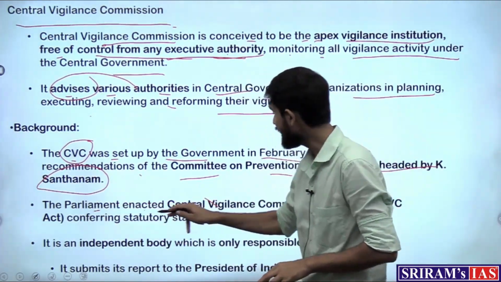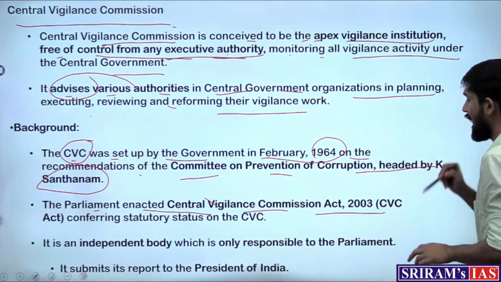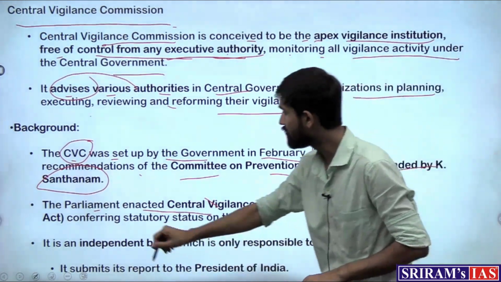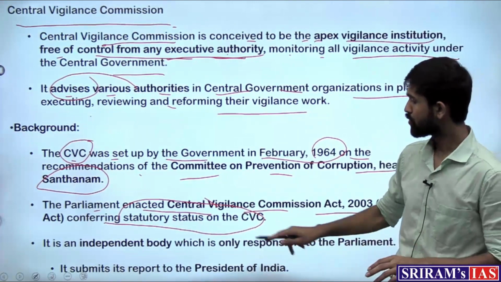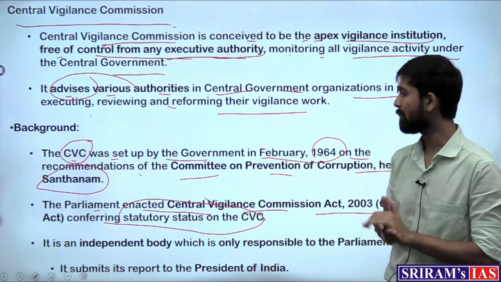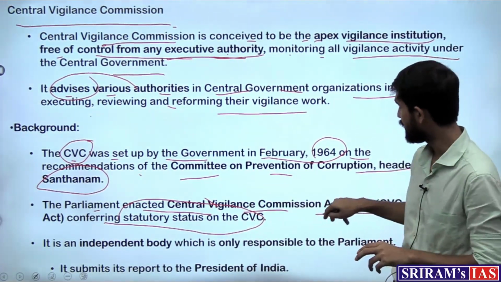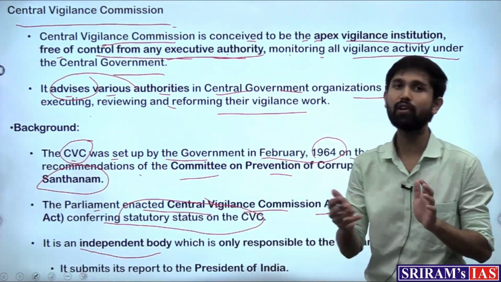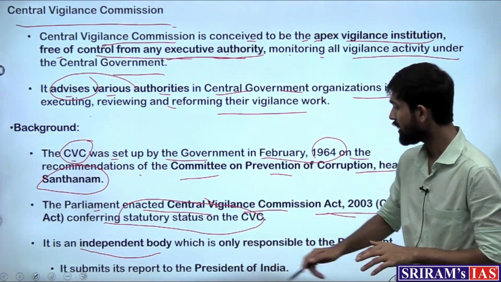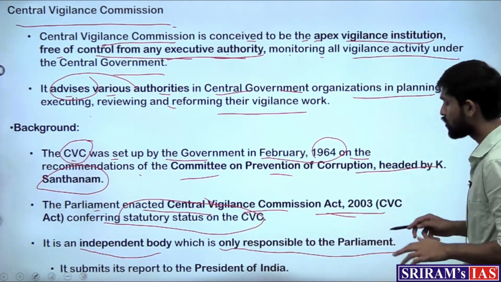And then Parliament enacted the Central Vigilance Commission Act in 2003, conferring statutory status to the Central Vigilance Commission. So statutory status came in, where a separate act was enacted by the Parliament in 2003. And it is an independent body, as we saw, free from executive authority and only responsible to the Parliament.